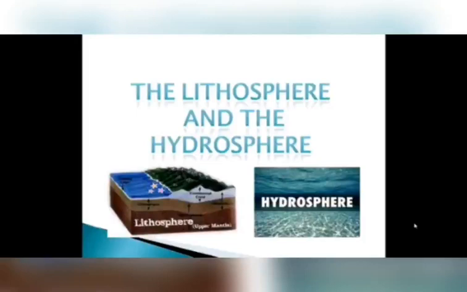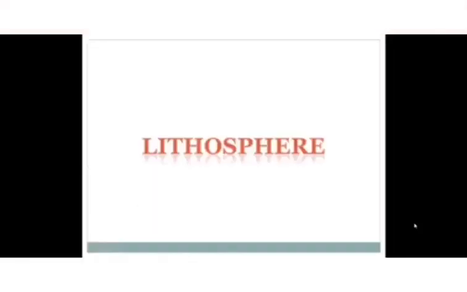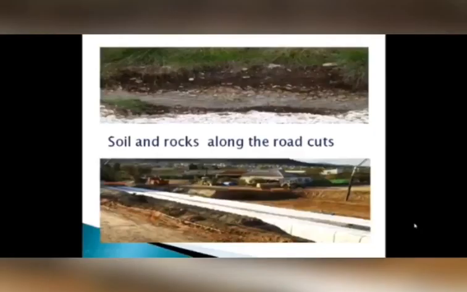So now we are going to learn about the lithosphere and the hydrosphere. We divide the earth into three parts. One part we will get only land, which means 1/3 part consists of land and 2/3 part consists of water. So water is more on earth. Let's see about the lithosphere, means about the land.